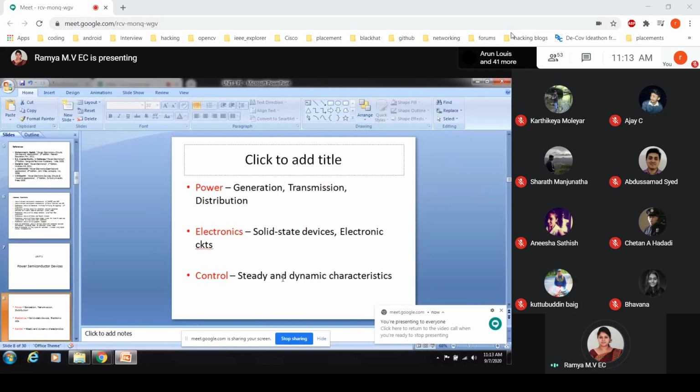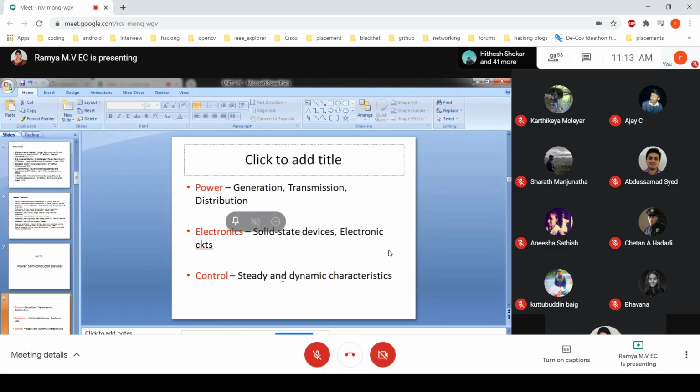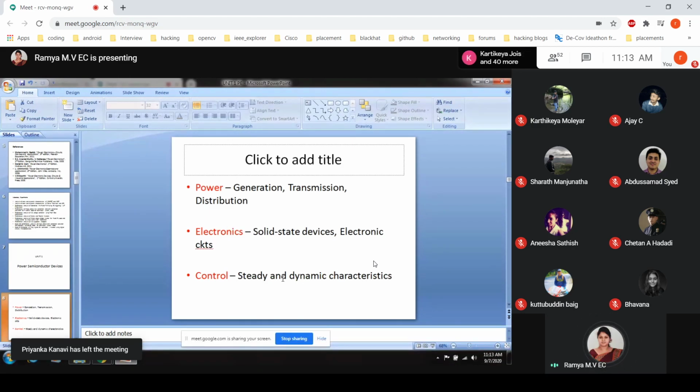Generation of the electric power. We know the different ways to generate electric power, and its transmission and distribution. So purely this is electric power, or power will be from the electrical background. Then electronics: we come across solid state devices and some electronic circuits. And control, a control of the steady and dynamic characteristics. All these things combined make a power electronics device.